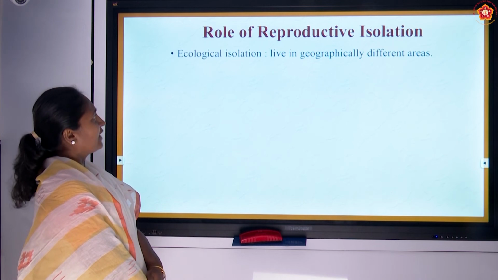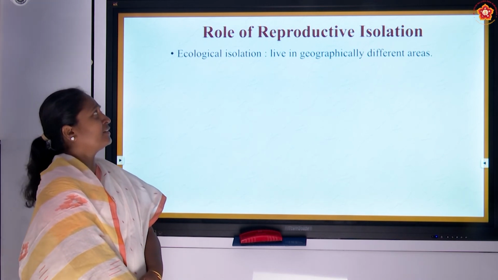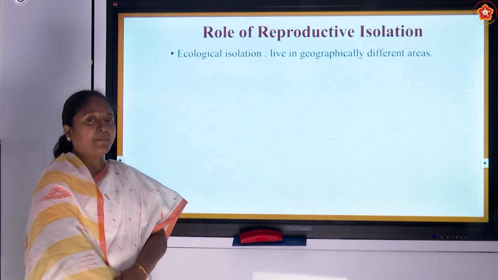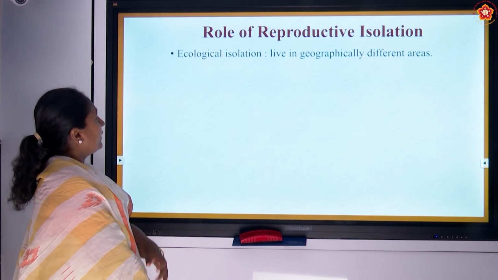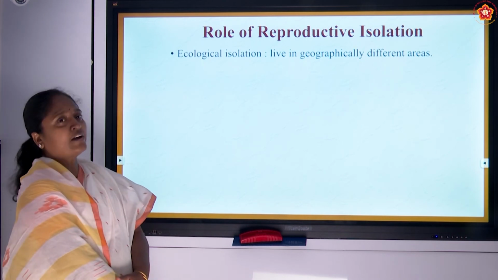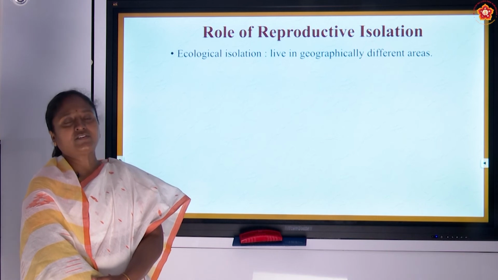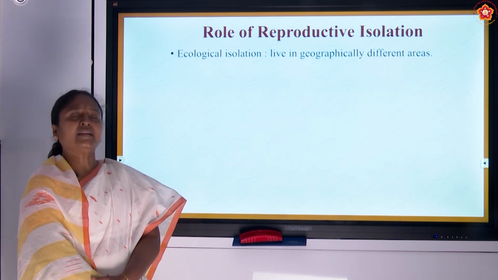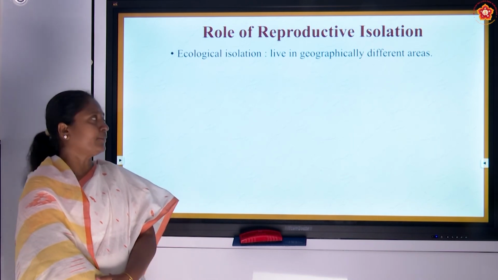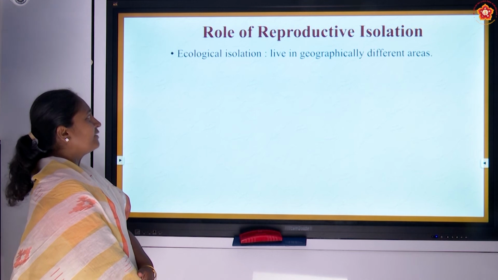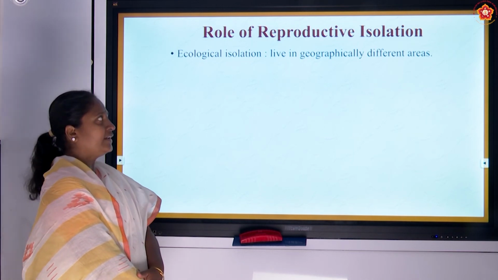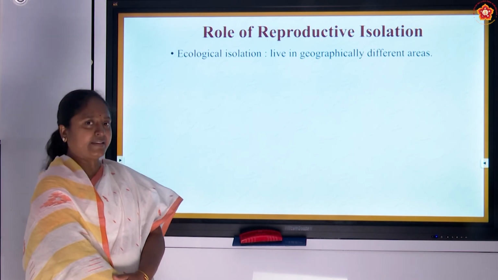What is an ecological isolation? The reproductive isolation may be because of various things, maybe because the organisms are present in two geographically distinct areas. These organisms may not have a chance to even meet. Then these organisms cannot reproduce, right? So this is known as ecological isolation. They are living in geographically different areas.